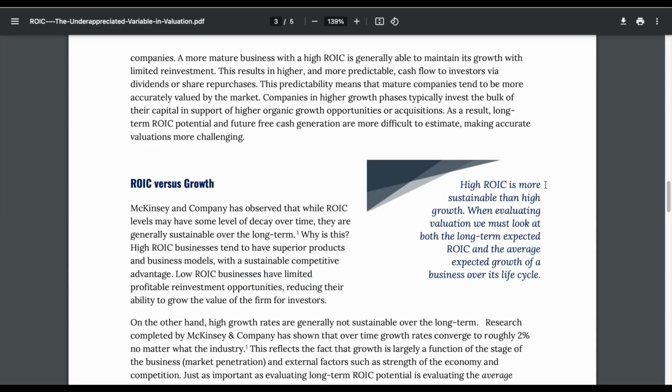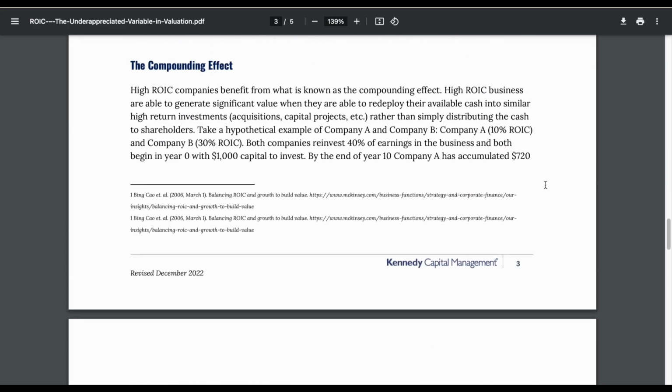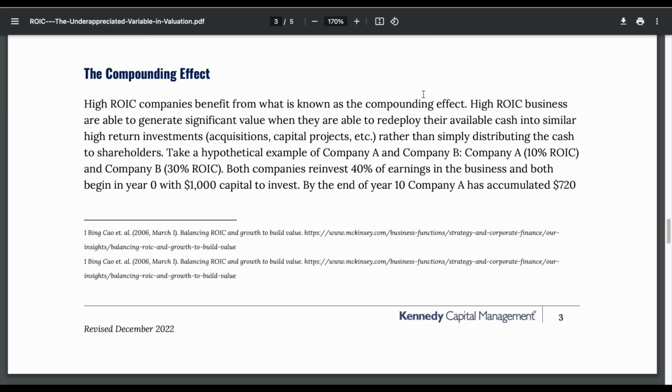So let's hammer home this point just one more time and look at an example of the compounding effect. If we take a hypothetical example of company A and company B, in this example, company A has 10% return on invested capital and company B has 30% return on invested capital. And both of these companies choose to reinvest 40% of their earnings, and both begin in year 0 with $1,000 of capital to invest.